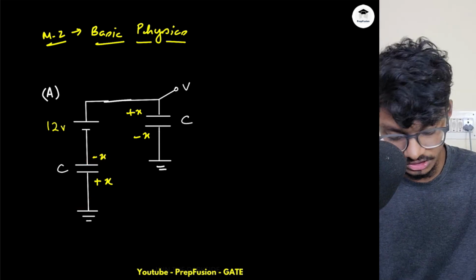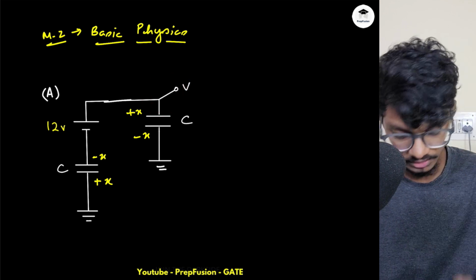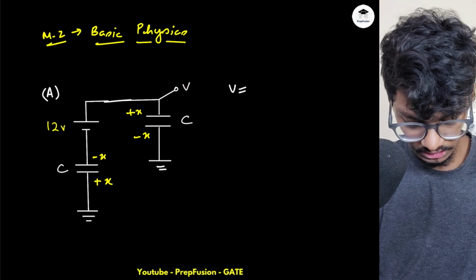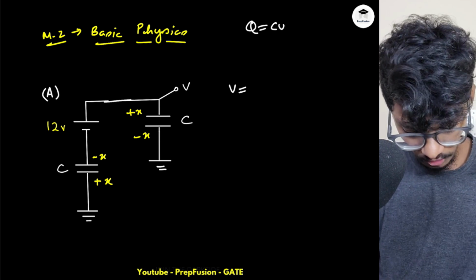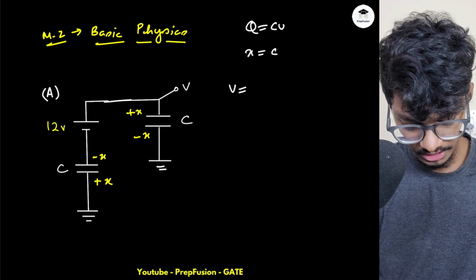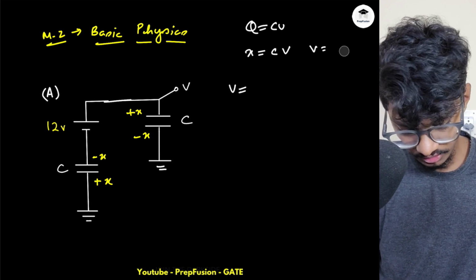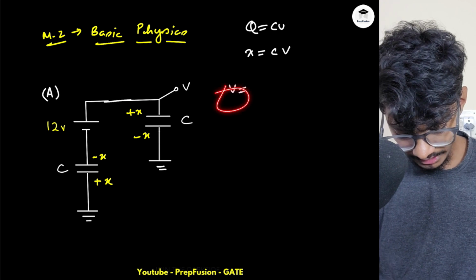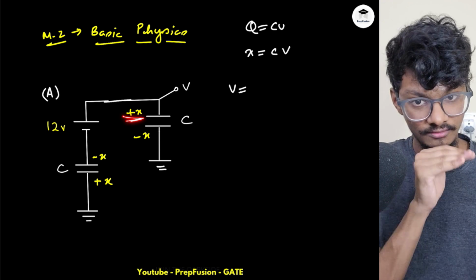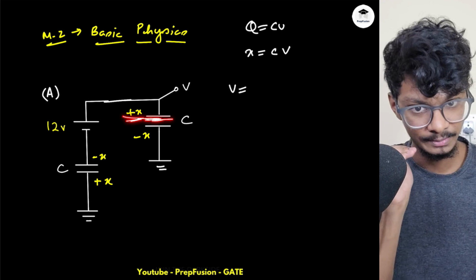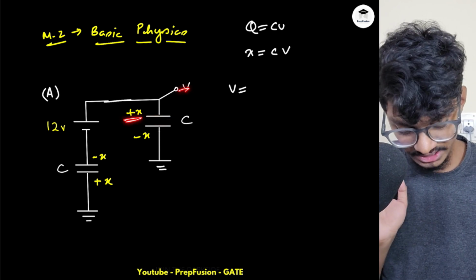Now what you need to do is simply apply the voltage here. What is the voltage here after t equals 0 plus? Charge is CV, right? So if it has developed x amount of charge, what will be the voltage? Voltage will be x by C. So exactly that is what I will write. I will always take the first plate's charge for computing the voltage. What do I mean? So V will be equal to plus x by C.